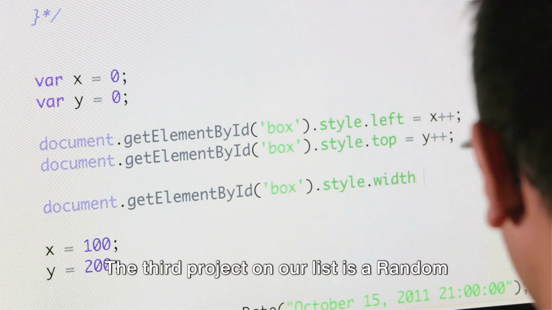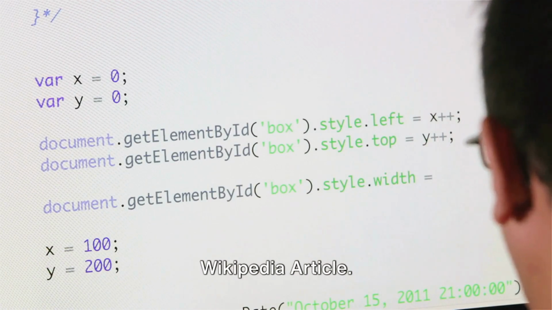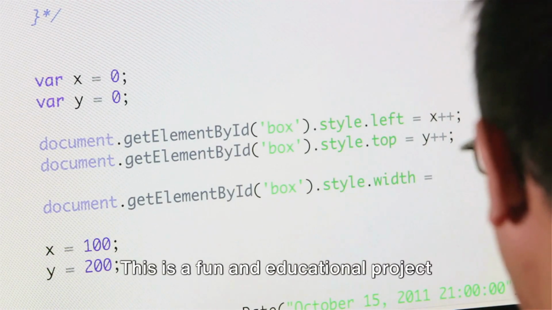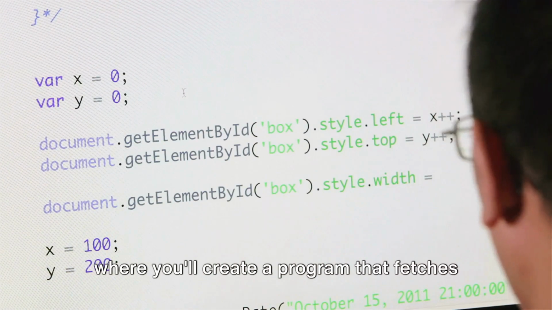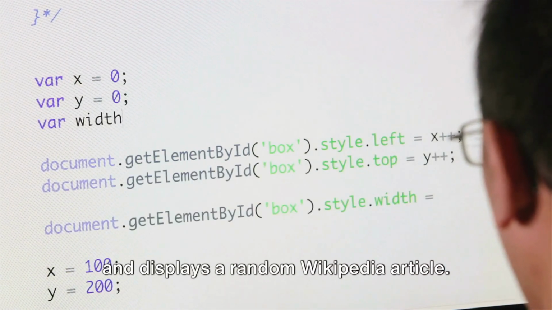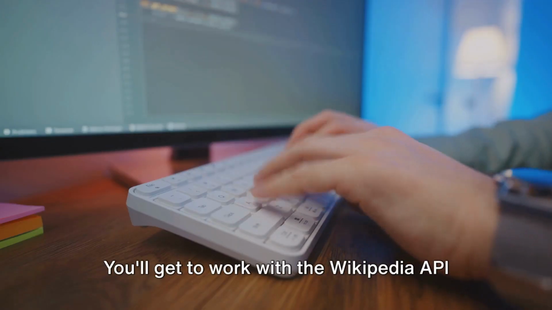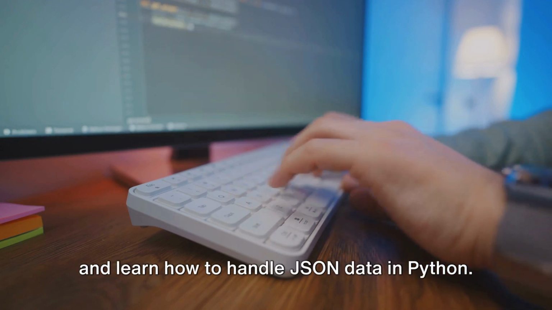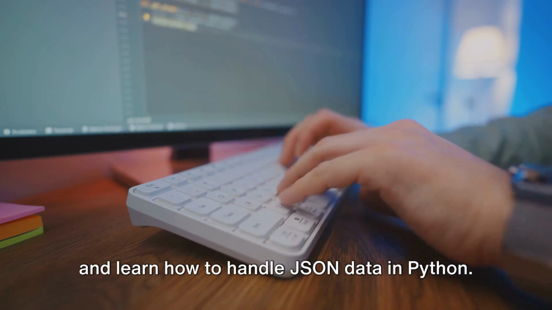The third project on our list is a random Wikipedia article. This is a fun and educational project where you'll create a program that fetches and displays a random Wikipedia article. You'll get to work with the Wikipedia API and learn how to handle JSON data in Python.